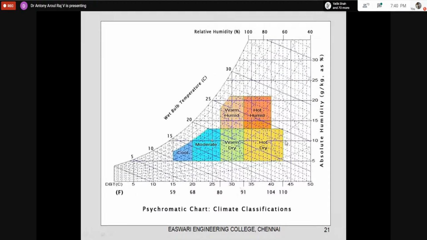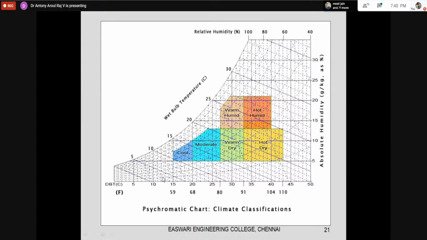Now, as per yesterday's discussion, we will find some of the areas, all the climatic conditions in the world. You can bring them onto the psychrometric chart. Chennai condition will be somewhere here. But you should not say that Chennai condition will always be here. No, during winter it will come down. It will be somewhere here, somewhere pleasant. That means in the psychrometric chart, Chennai conditions will not be fixed at one position. During summer it will be here, during winter somewhere here, and between 25 and 30 it will be somewhere here.